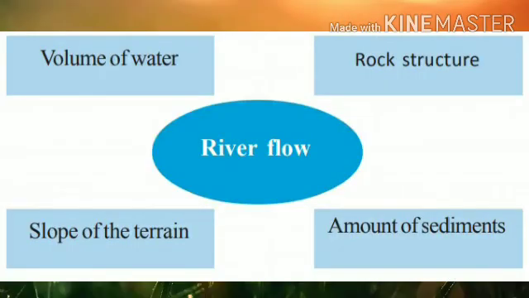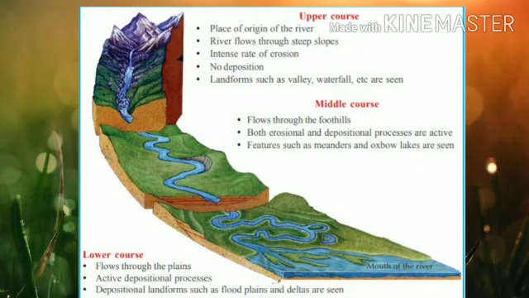Let us see some factors determining the flow of a river. Volume of water, rock structure, slope of the terrain, amount of sediments. These are the factors determining the flow of a river. The course of a river can generally be divided into 3 stages based on the difference in slope from its source to mouth: upper course, middle course, lower course.